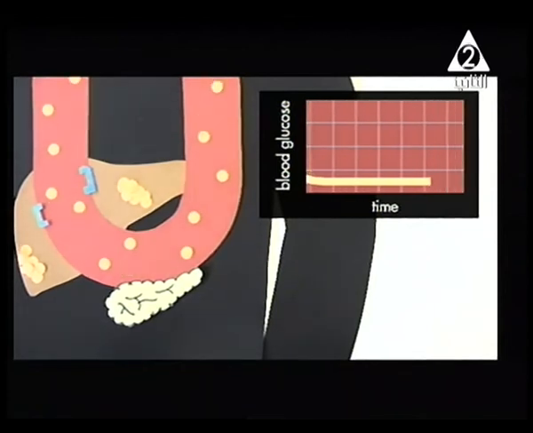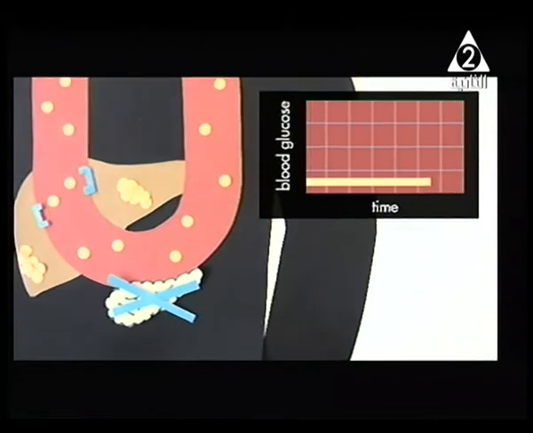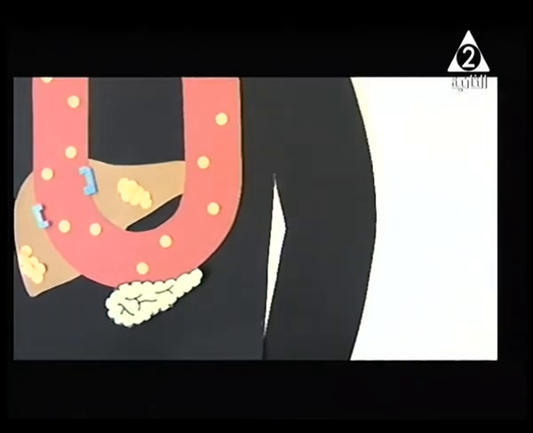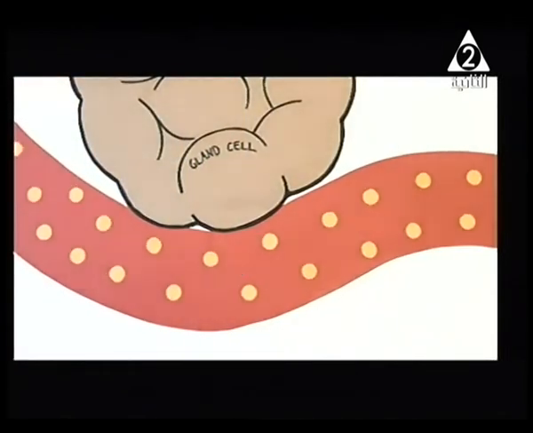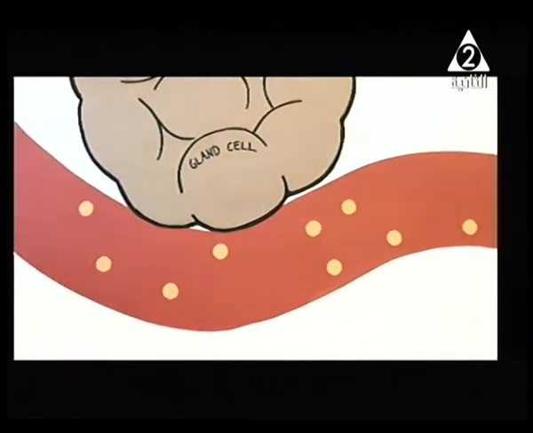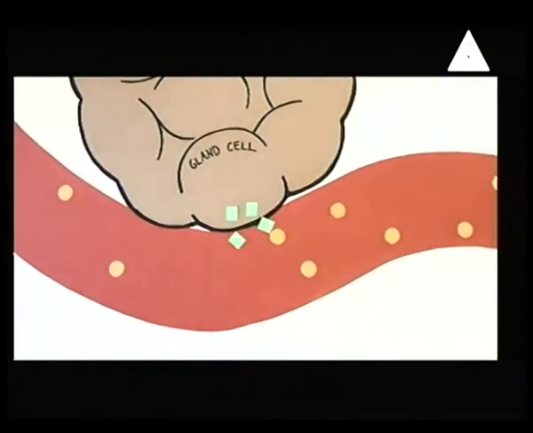After that, if you want to use it again, you go and get some stored glucose in the form of glycogen, okay, inside your liver. That is all.